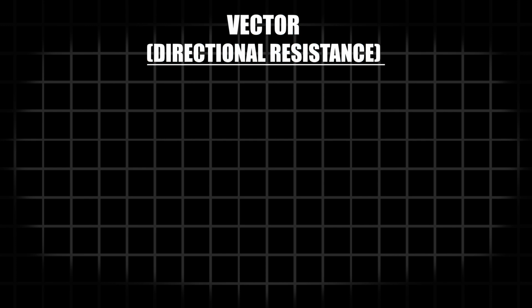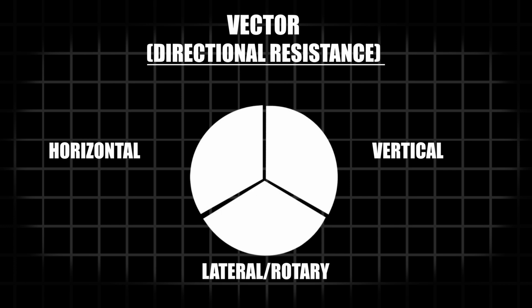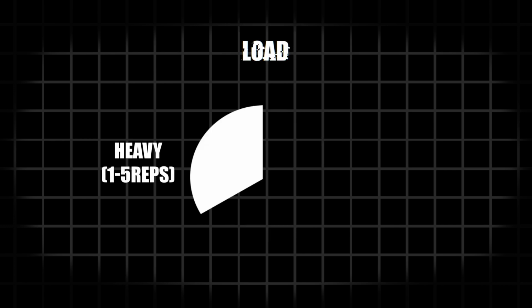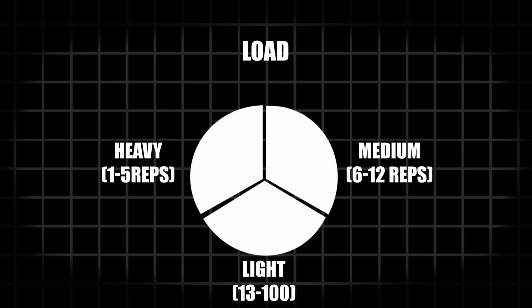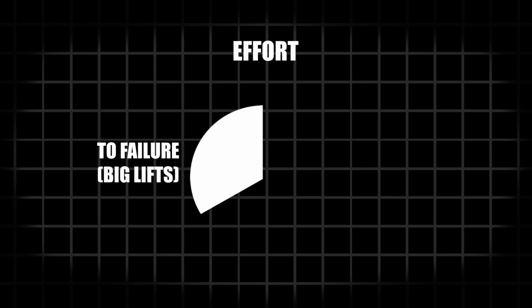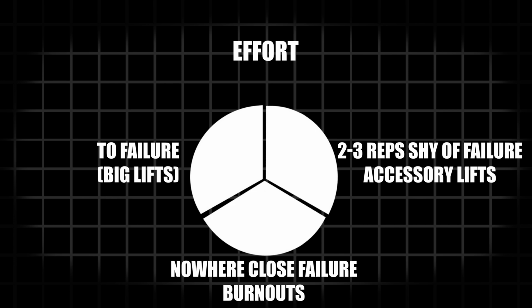It is a well-balanced approach consisting of vector, the direction of resistance relative to the body: horizontal, vertical, lateral, rotary. The load: heavy is 1 to 5 reps, medium is 6 to 12 reps, and light is anywhere from 13 to 50 or 100 reps. And effort: big lifts to failure or 1 rep shy of failure, accessory lifts 2 to 3 reps shy of failure, and burnouts nowhere close to failure.